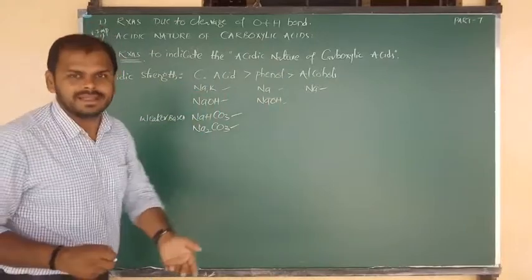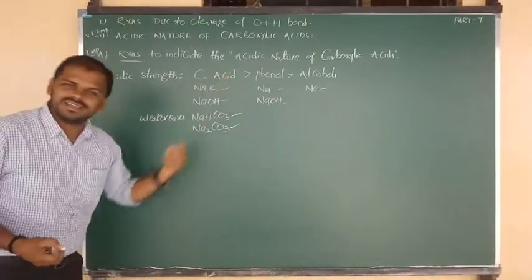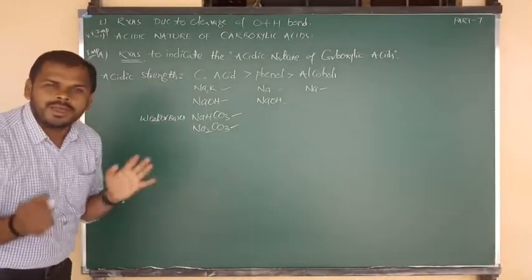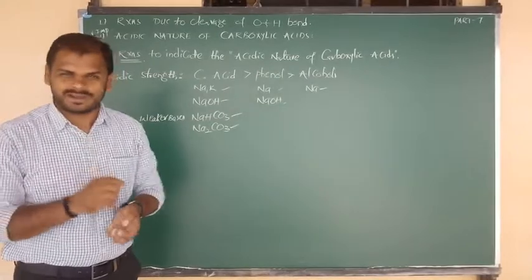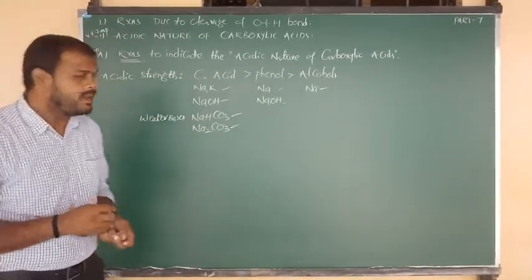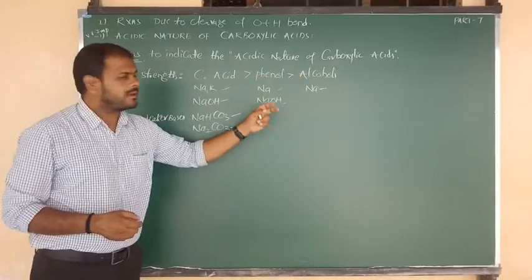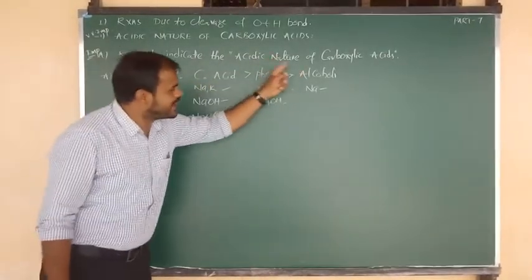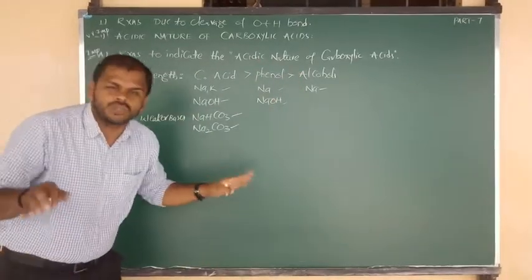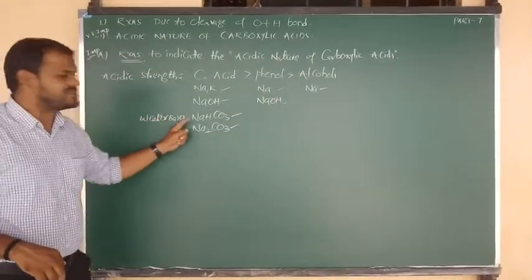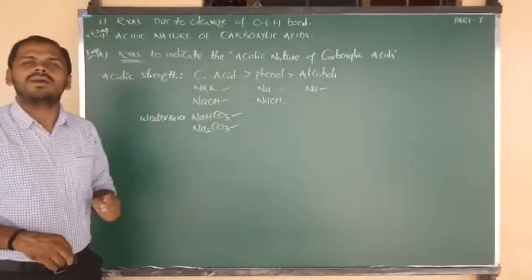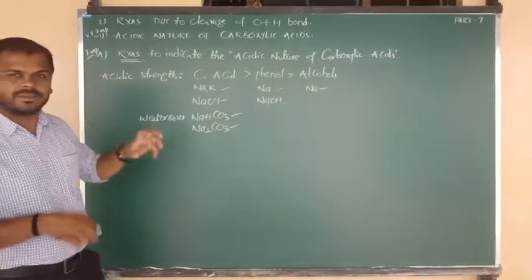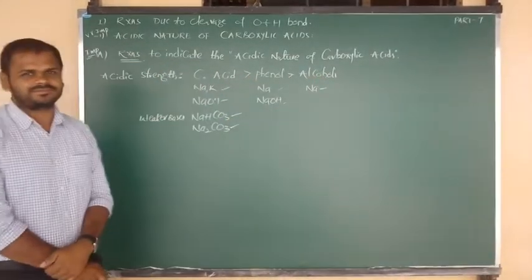Proton donating tendency is more for what? Carboxylic acids. That's why we say carboxylic acids have higher acidic strength. I hope you understand better. Okay, all of you clearly? Yes, but phenols and alcohols have less acidic nature as compared to carboxylic acids. Due to their less acidic nature, they cannot react with weaker bases like sodium bicarbonate and sodium carbonate. So based on these two reactions, we can separate carboxylic acids from phenols and alcohols.